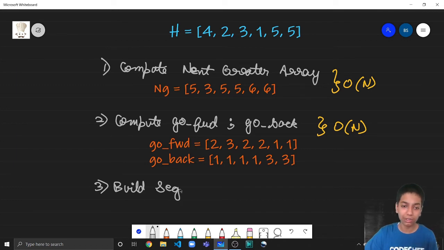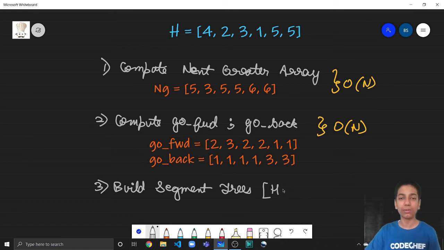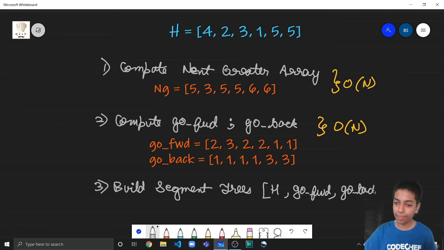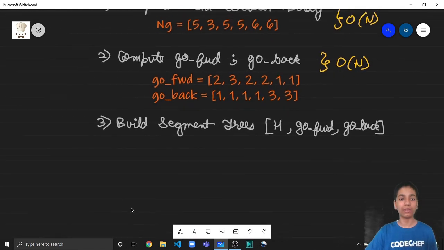And build the segment trees on which arrays? We are going to build the segment tree on the heights array so that we could get JM, again and again, the maximum index in the range L to R. We are also going to build a segment tree on the go forward array so that we could get the maximum of L to JM again and again in log n, and also on go back. Fine. So again, now to find the maximum of go back from JM plus 1 to R again and again very efficiently using segment trees, it will be a simple segment tree query, right?